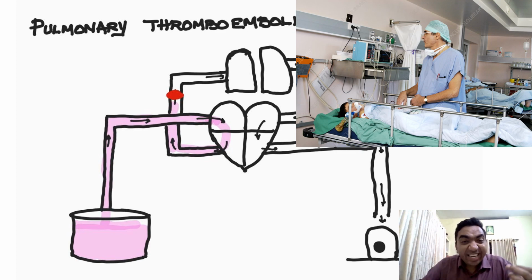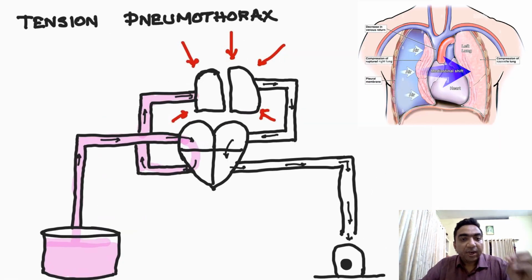We come to tension pneumothorax, the third cause for obstructive shock. In tension pneumothorax, what happens? What is the difference between a normal open pneumothorax and tension pneumothorax? In open pneumothorax, suppose we stab the chest. There can be lung injury and the air in the lung escapes out. The air can go out of the chest and the air can go into the thoracic cavity.